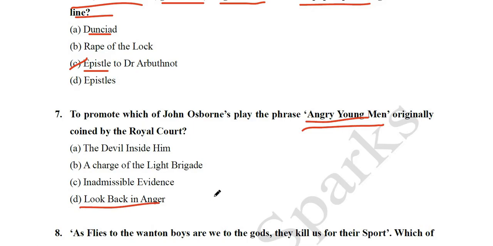It's a very, very famous play by John Osborne. You need to read about the play, its premiere, the characters, and you must have a little bit of an idea about the summary. So this term, angry young men, refers to a group of writers in the 1950s. And remember, friend, that John Osborne's Look Back in Anger is a very famous text of the angry young men movement, and another is Lucky Jim, written by Kingsley Amis. This Lucky Jim is a novel. It's a campus novel, a very beautiful satire on academia, on the academic lobby, on university education.